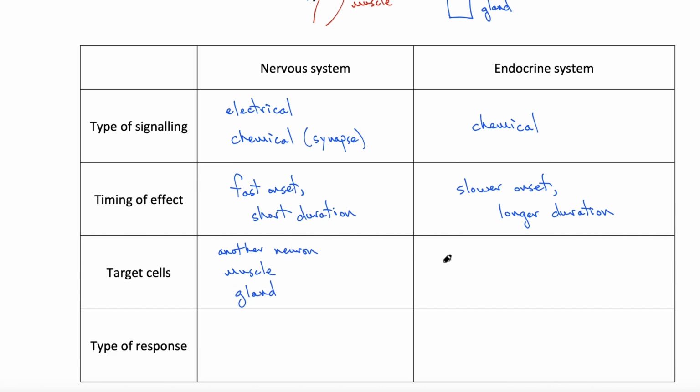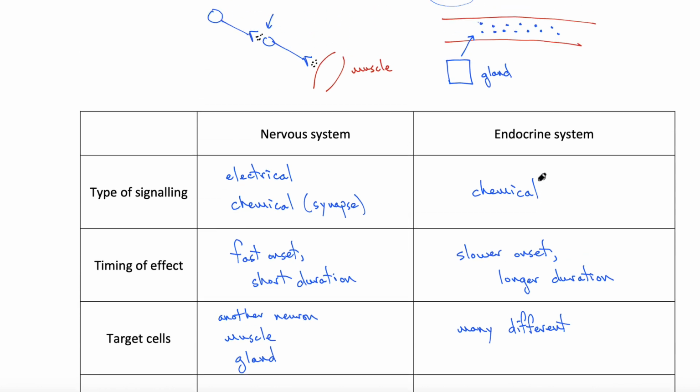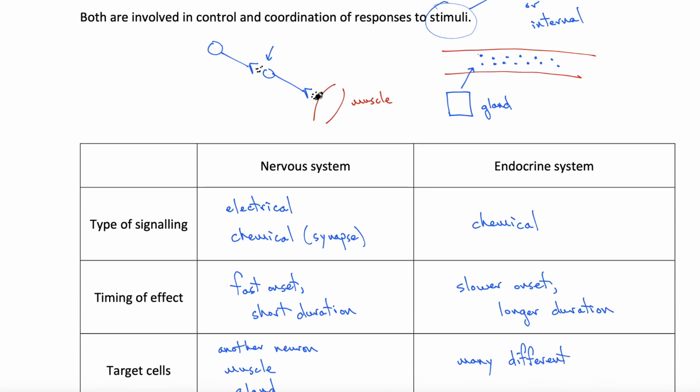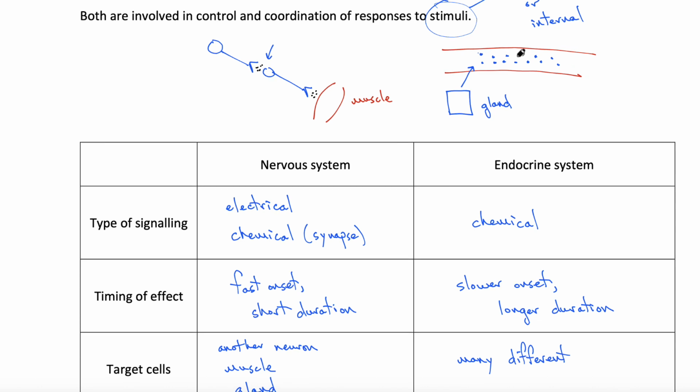In the endocrine system case, however, there can be many, many different kinds of target organs. Those hormones are floating in the bloodstream, and you can think of that as broadcasting a signal all over the body. Whereas in the nervous system, the signal is targeted right to where the last neuron is synapsing. In the case of the endocrine system, the hormone is being sent all around the body like a broadcast signal, and it's being picked up by only those cells that have the right receptors.